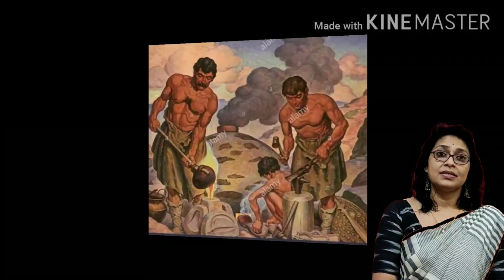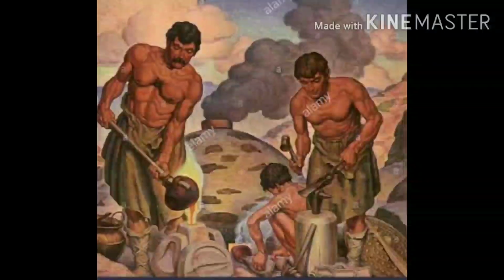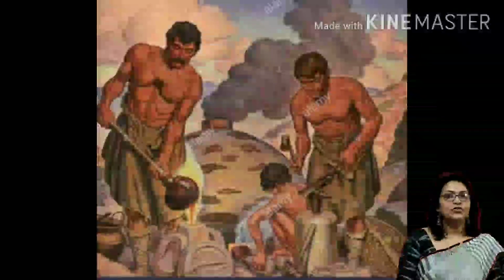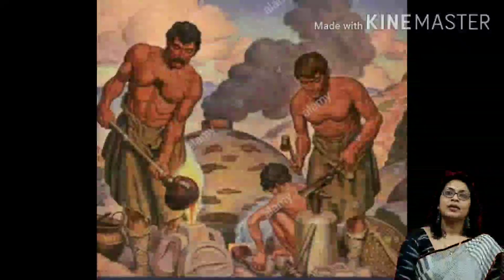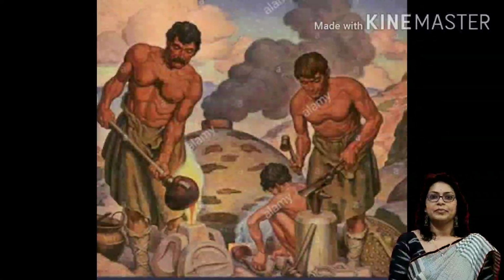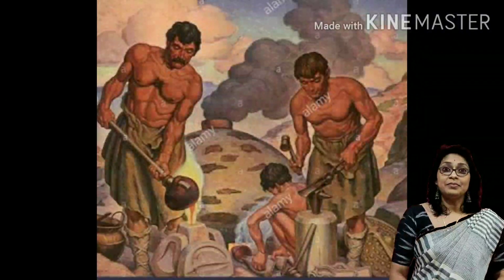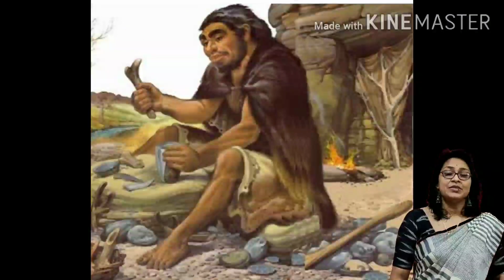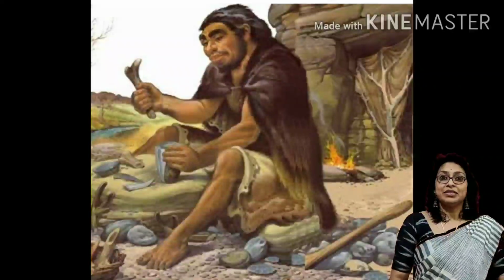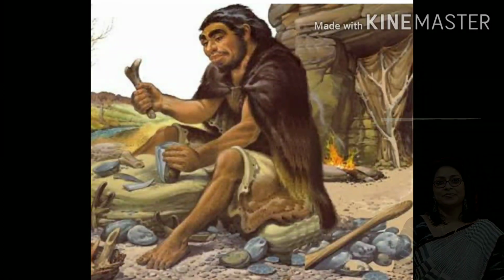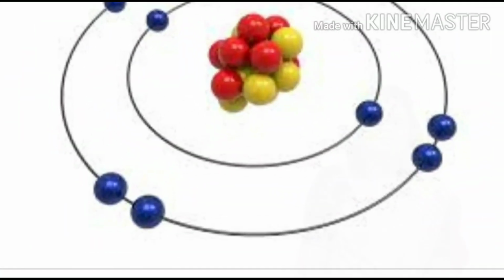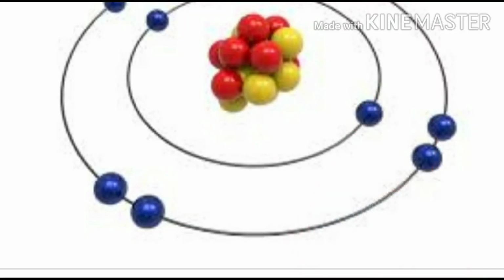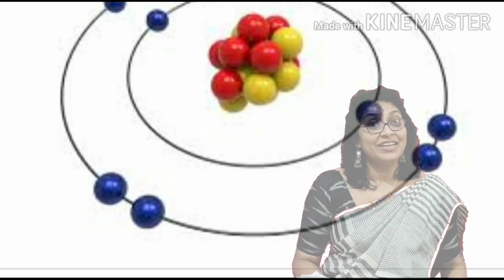Then he kept the shiny stone in the fire. After putting off the fire, the liquid form of the shiny stone solidified again. Then he became curious and started making different things with these shiny stones by melting. Now students, can you guess what that shiny stone is? Yes, it is a metal.